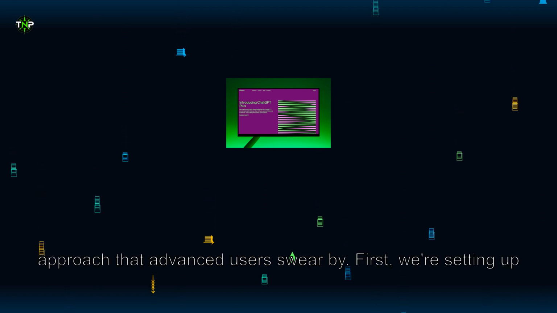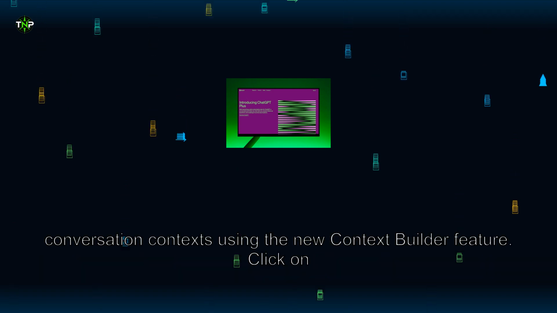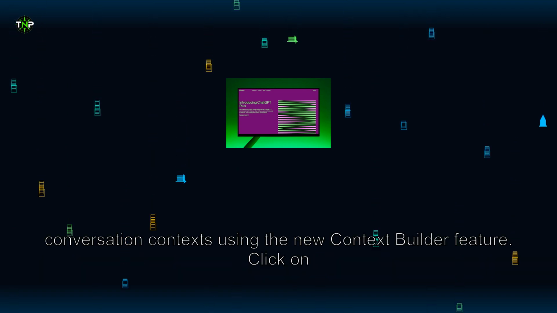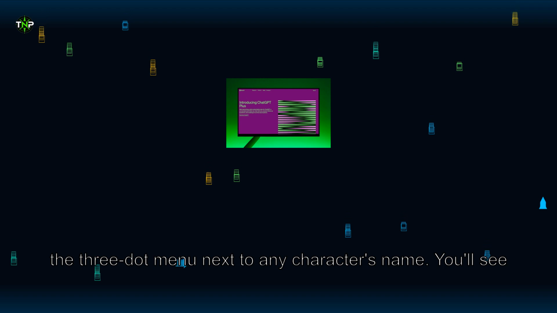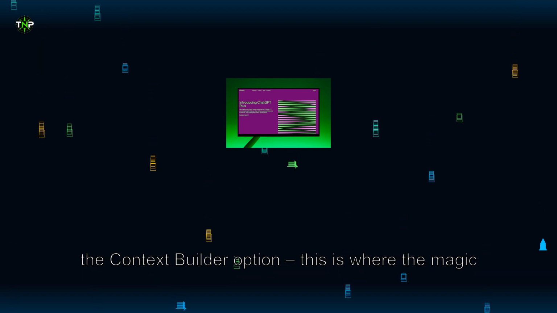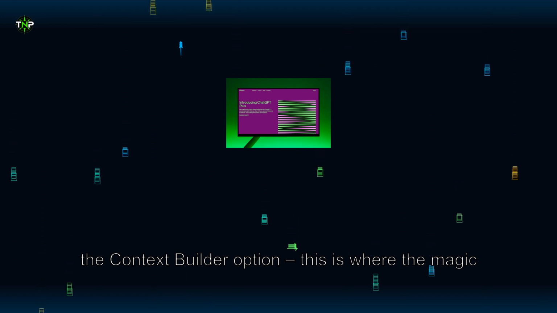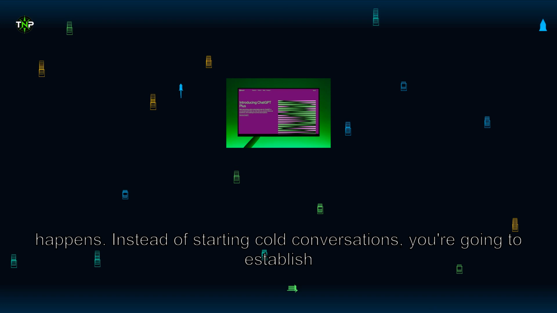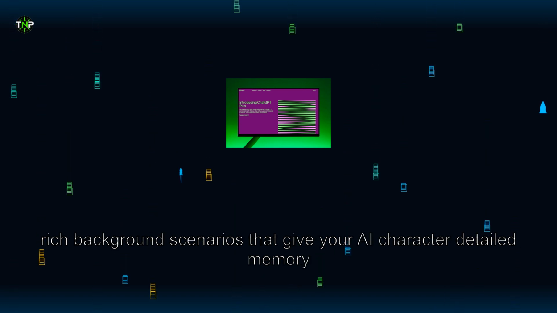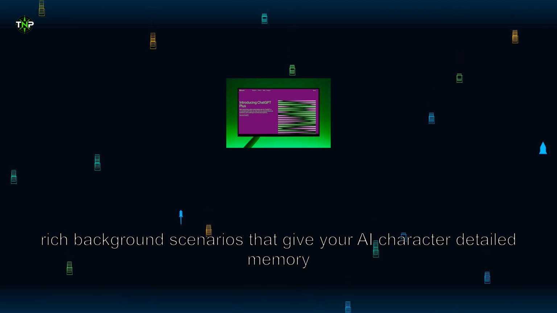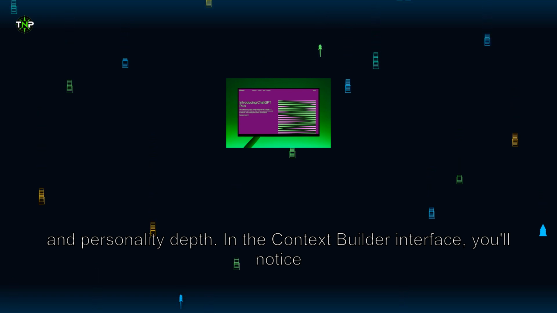First, we're setting up conversation contexts using the new Context Builder feature. Click on the three-dot menu next to any character's name. You'll see the Context Builder option. This is where the magic happens. Instead of starting cold conversations, you're going to establish rich background scenarios that give your AI character detailed memory and personality depth. In the Context Builder interface, you'll notice three sections: relationship history, current scenario, and personality modifiers.